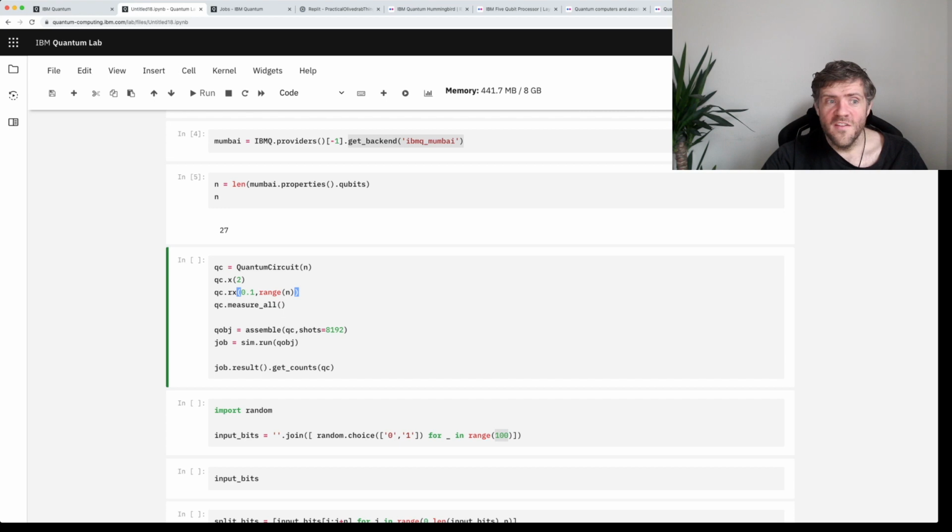Okay, so let's set up a quantum circuit. We're going to set up a quantum circuit with these 27 qubits, and I've used n to hold this number. And then we do things to those qubits, and then we take a look at them.